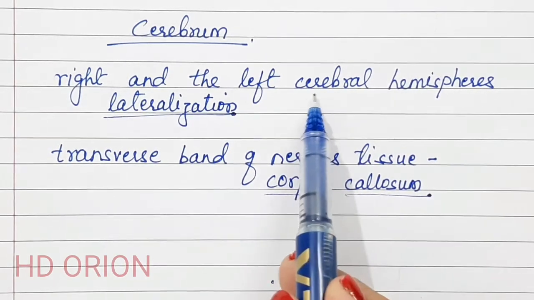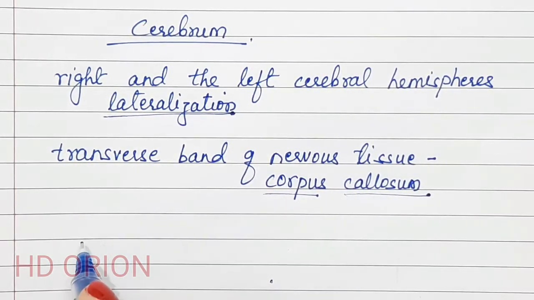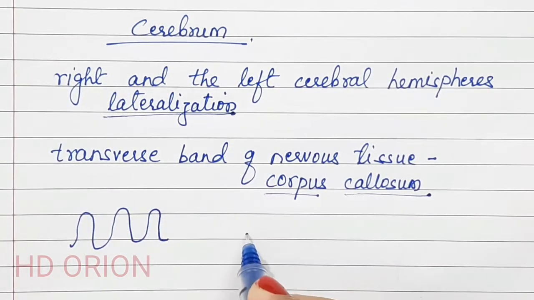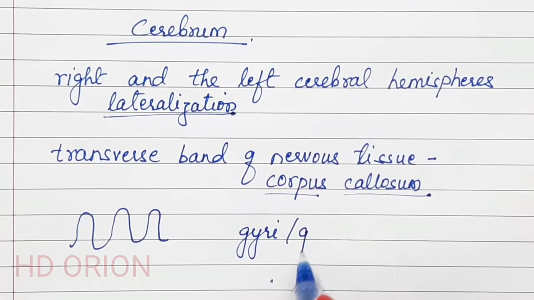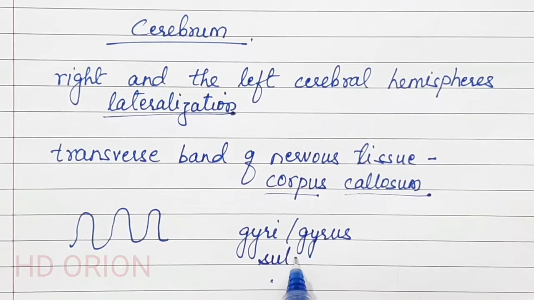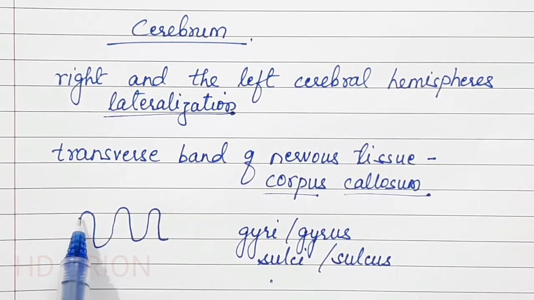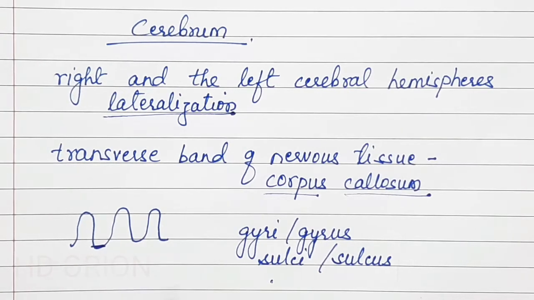Now the entire cerebral hemisphere you saw was in folds. These folds can be drawn in this manner. So these folds are called gyri. Gyri is plural, gyrus is singular, and sulci. Sulci is plural, sulcus is singular. So the elevations are called gyri, and the depressions are called sulci.